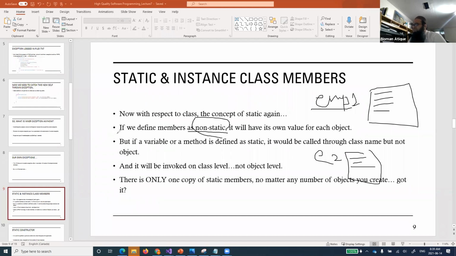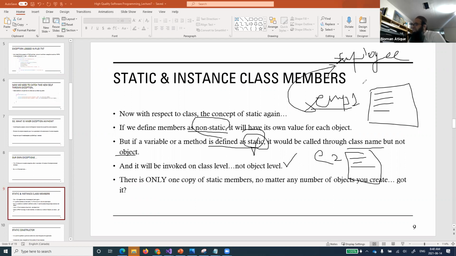What about static members? If a variable or a method is defined as static, important, it is called through the class name, not the object. It means this static member goes not to the object level, rather it goes to the class level. We have the Employee class. What does that mean? It will be invoked at class level, not object level, first of all. Secondly, there is only one copy of static members, no matter how many objects you create.